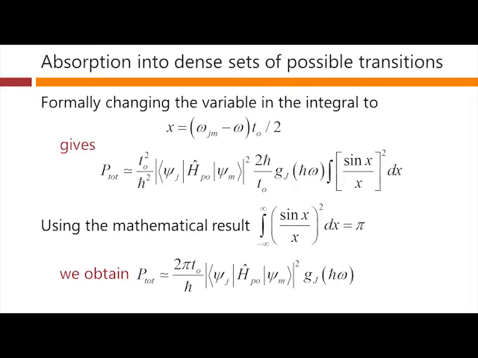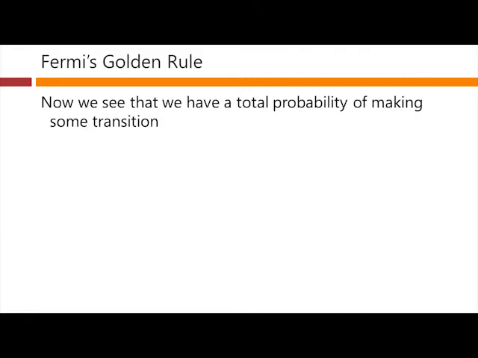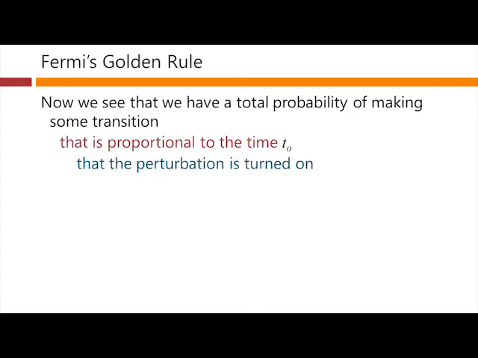And it's a meaningful kind of calculation. We've managed to get rid of that infinitely sharp spike concept that was bothering us before, and that's because we've got a dense set of transitions we're working with. Now we can see that we are able to calculate a total probability of making some transition that is proportional to the time for which the perturbation has been applied. And so therefore we can deduce a transition rate.